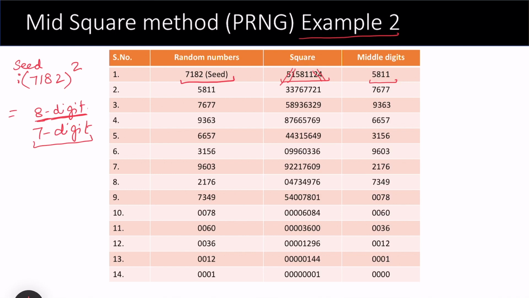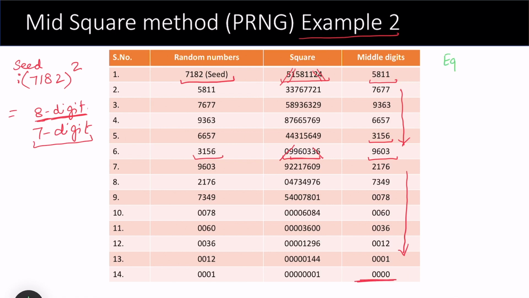So for example, when I continue this experiment till here, the next seed is 3156. Here the square is 7 digits, so I have to attach a 0. Attaching a 0, chop these two and these two. I get the middle as 9603 and repeat the experimentation. But again you see that after a stage it terminates.